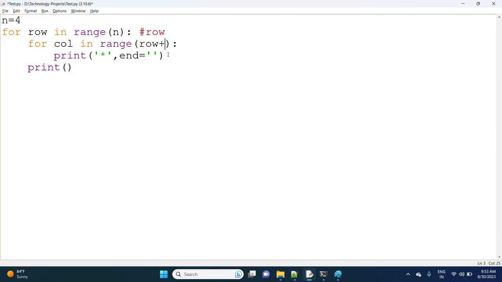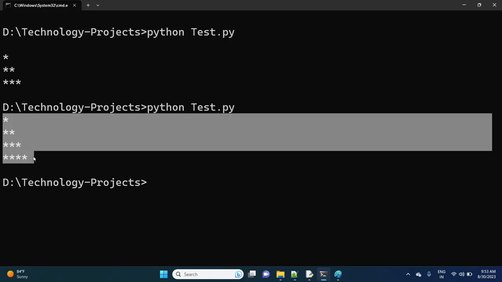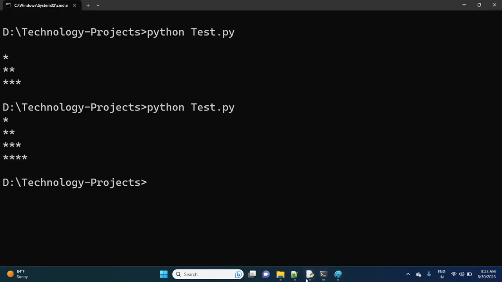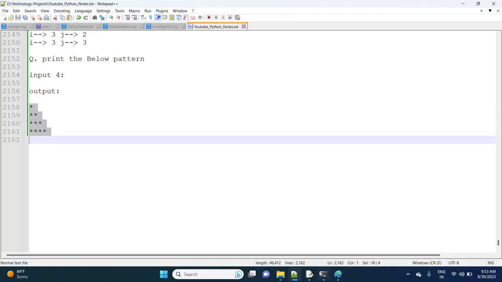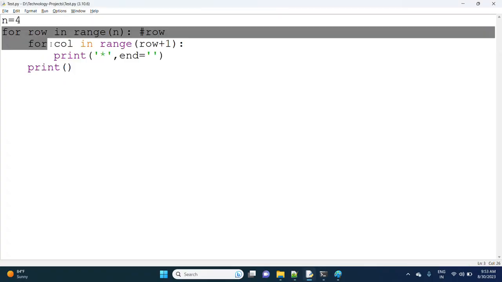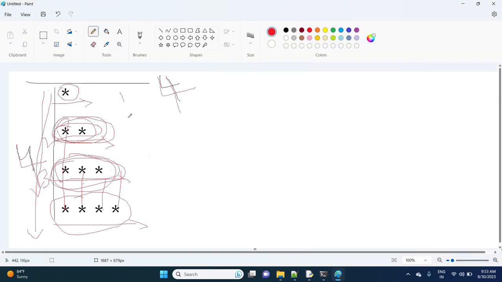But if I take row plus 1, now observe, row plus 1 gives 1, 2, 3, 4. So this is our required one. Here what I am doing is a nested loop. By using nested loops I'm printing the required stars.